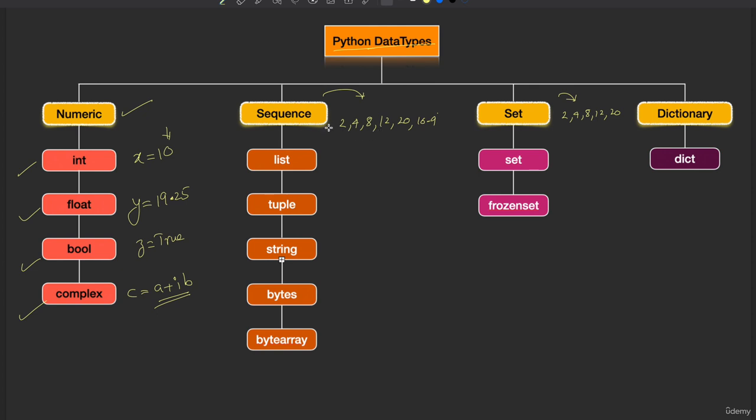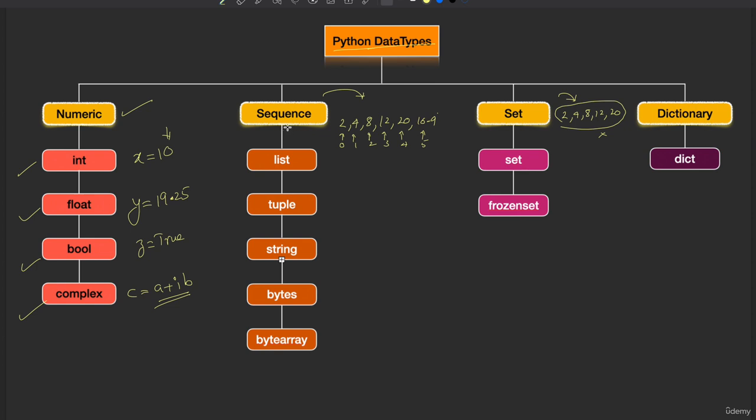But the difference is that in a sequence, every value will have its index. So this is index 0, index 1 and index 2, index 3, index 4 and index 5. So every data item has its index. But in a set, the values are not index based. These are index based. These are not index based. That's the difference. So we have learned about two major categories, sequence and set. Sequence means a collection of values. Set also means a collection of values. Sequence means the values will have indices. Set means the values will not have indices.